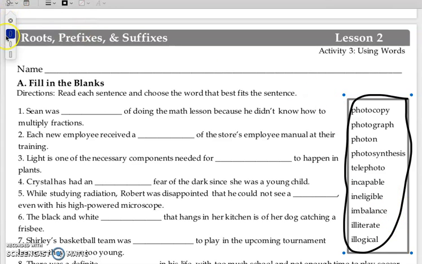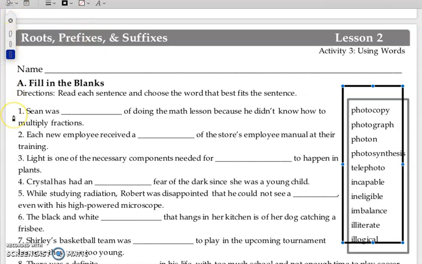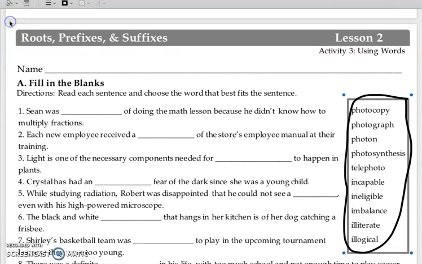Let's look at these sentences. Sean was blank of doing math lesson because he didn't know how to multiply fractions. Each new employee received a blank of the store's employee manual at their training. Number 3, light is one of the unnecessary components needed for blank to happen in plants. Number 4, Crystal has had a blank fear of the dark since she was a young child.